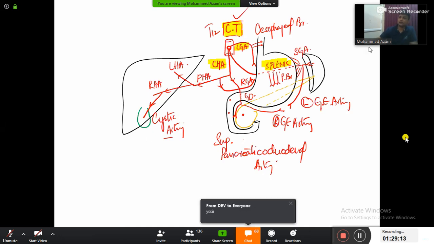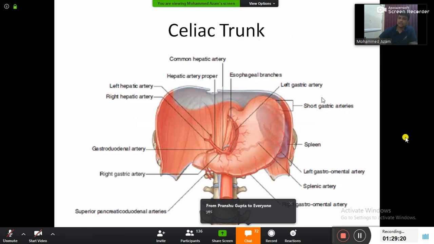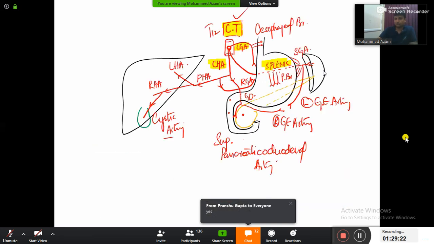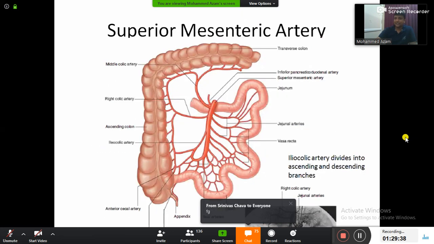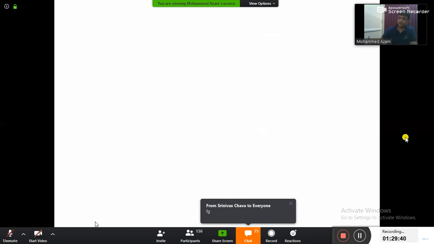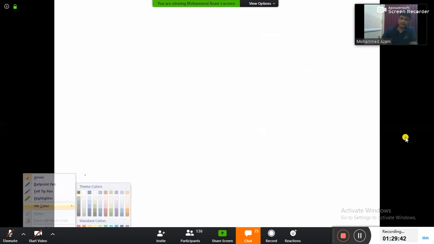Good. Now guys, tell me, celiac trunk will be supplying to which gut? Foregut, midgut or hindgut? Foregut, right? And now let us do the easier one, sir. Welcome to the next one. The midgut. Midgut will be supplied by superior mesenteric artery. So therefore, now let us study about superior mesenteric artery.